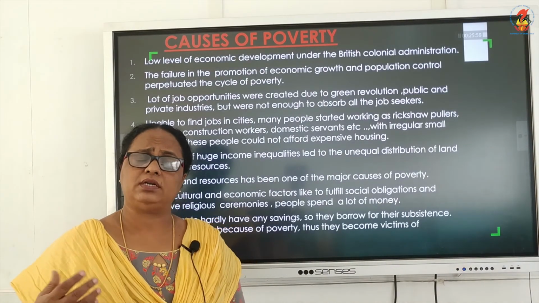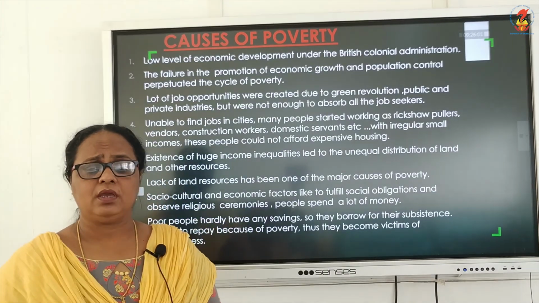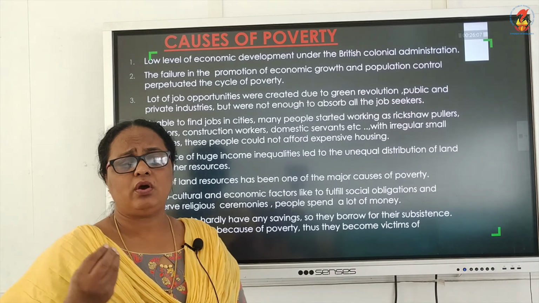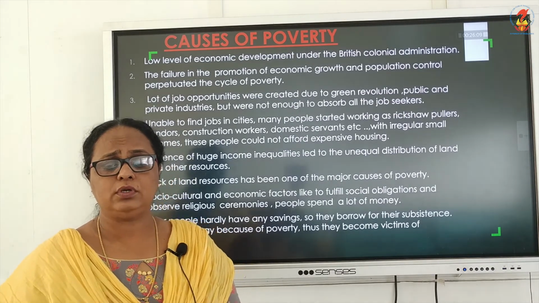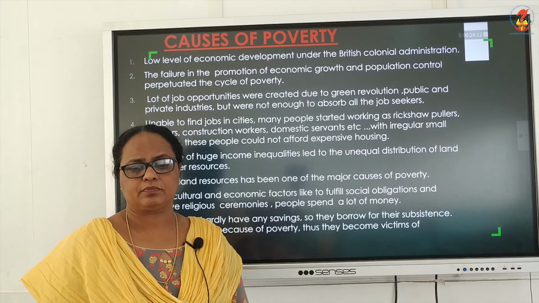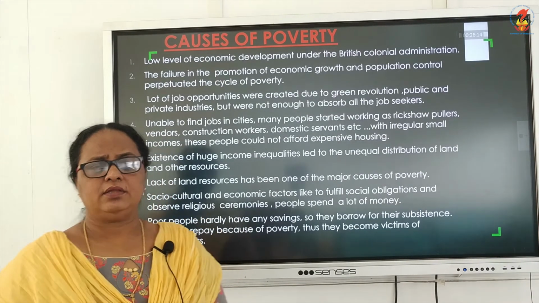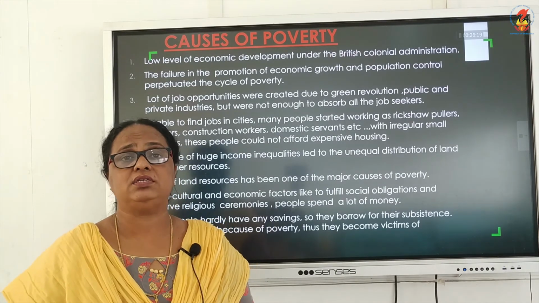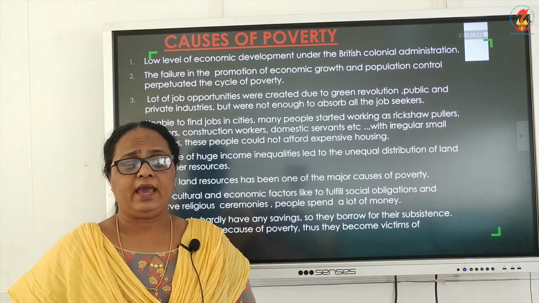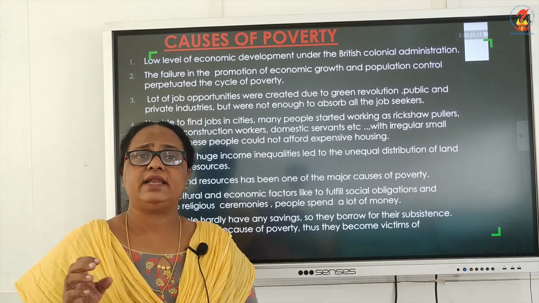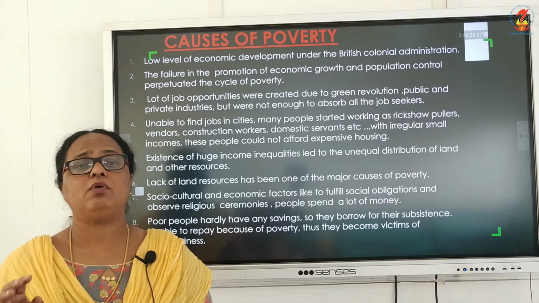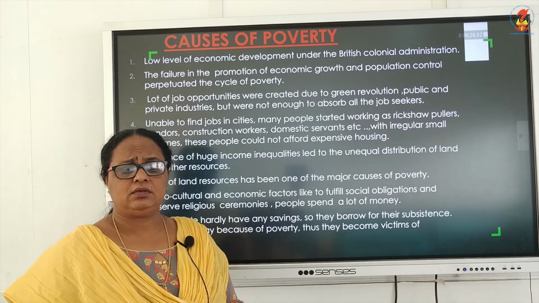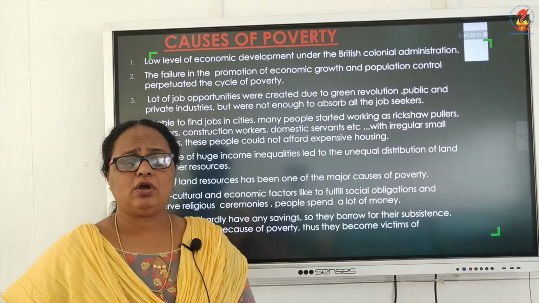Then some of them started working as domestic servants. And with this minimal amount, or with these irregular small incomes, these people could not afford expensive housing. Then we said there is a wide gap between the rich and the poor. There are huge income inequalities existing. And we also understand that there is a lack of land resources, which has been one of the major causes of poverty.